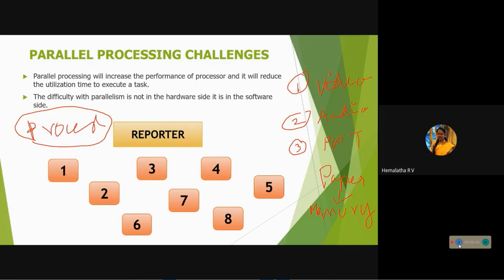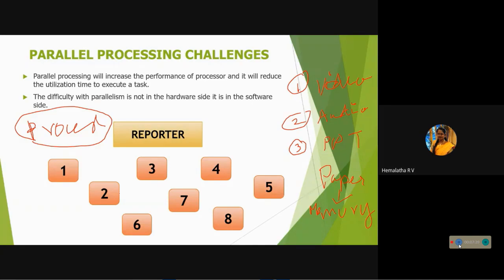What you people will think is that all these 8 reporters need to complete their work at the same time, so you will think in your mind to have different processors. But if you have 8 processors, the system efficiency will be very low and the cost of the processors will be very high. A computer with a single processor costs around rupees 5,000. With 8 processors, 8 into 5,000, it will be much more. So you can't provide multiple processors inside a system.